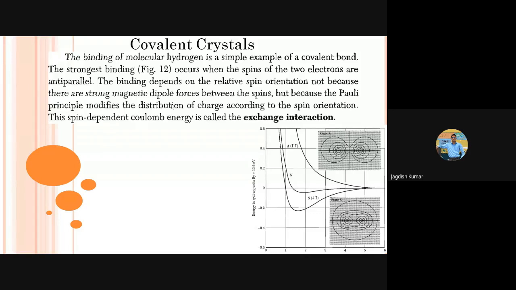Of course, opposite spins will lead to additional magnetic forces, but that's not the main reason for this. The main cause is Pauli's exclusion principle. So this spin-dependent Coulomb energy is called exchange interaction.